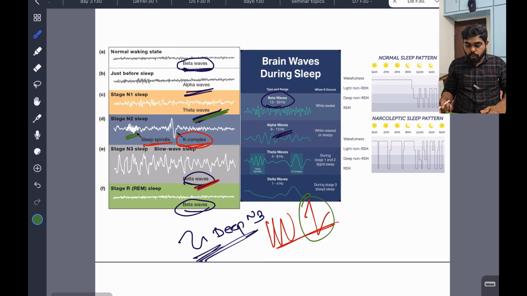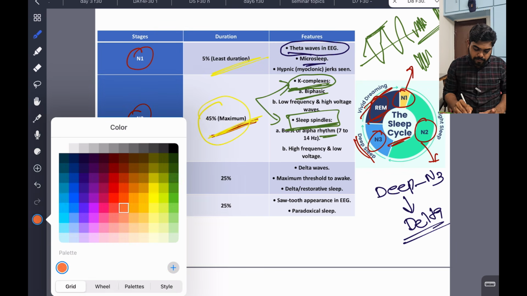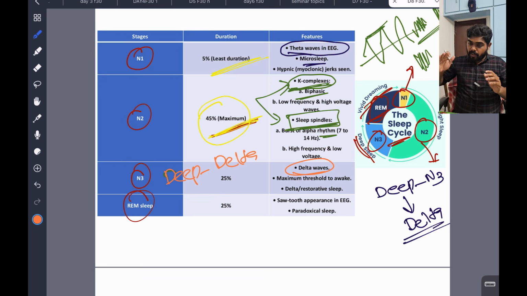Simple. Now we have to go to the next phase, known as the N3 stage. The N3 stage is the deep sleep stage, known as deep delta. You can see deep delta waves are there. This is the stage where even if I call you multiple times, get up, you are in deep sleep. The maximum threshold to awake is here, and this is restorative sleep.